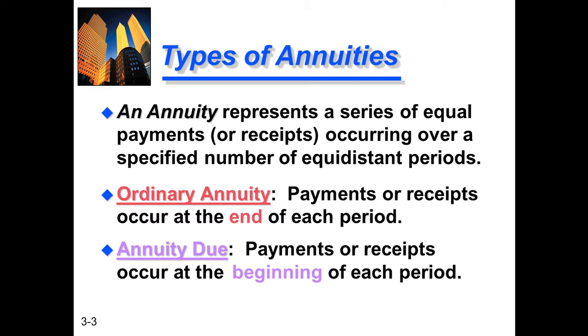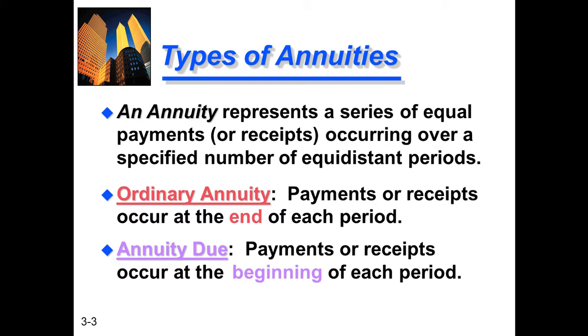Equidistant periods means equal distance, equal time. If you want to pay money to the bank every year, it means after 1 year, so it is equidistant.